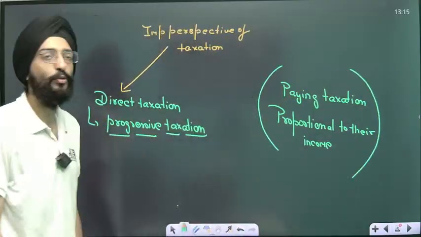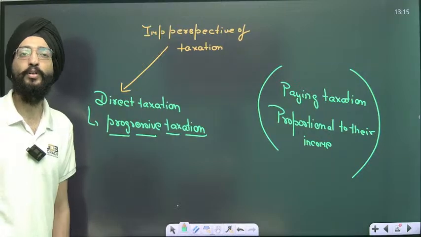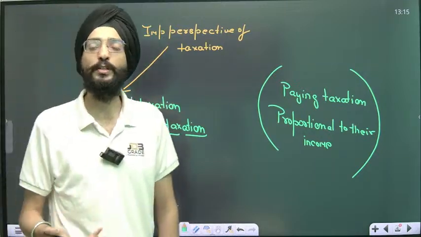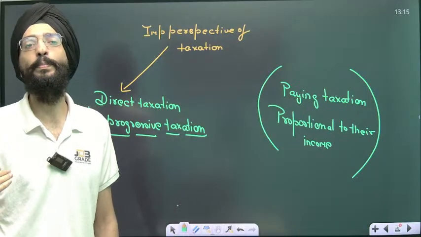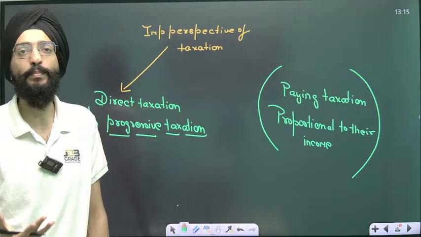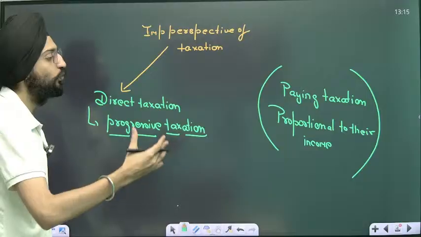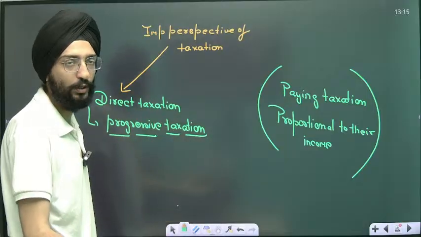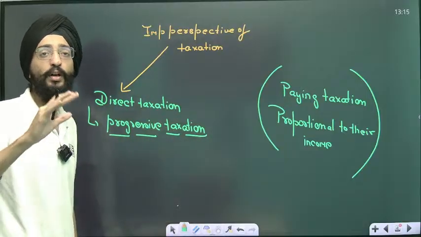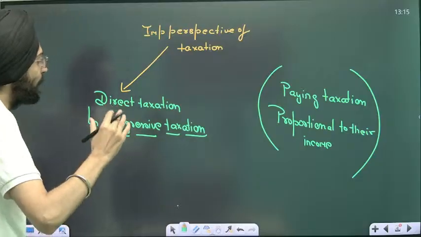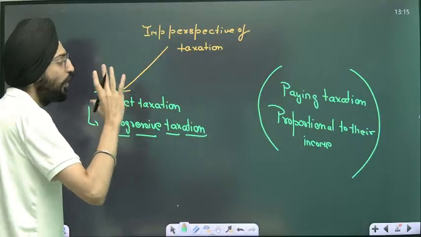They're paying taxation proportional to their income, and that's good for the economy because it's a sort of social justice. A person who is earning more will pay more tax. That's how simple it is. A person who is earning more will pay more tax as compared to the person who is earning a very small amount. But this perspective is not applicable.